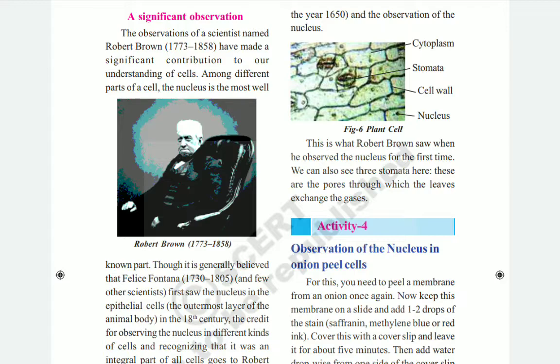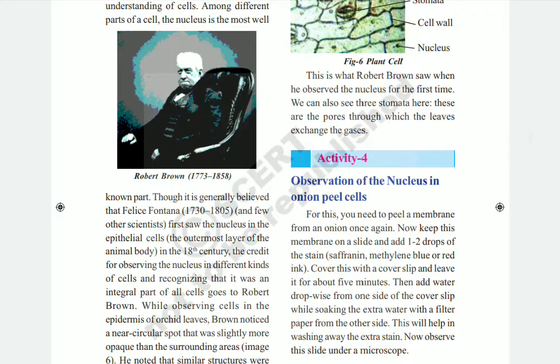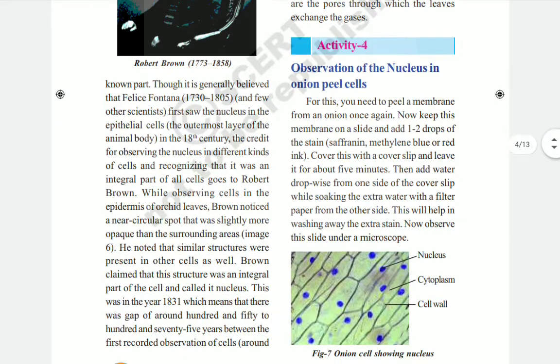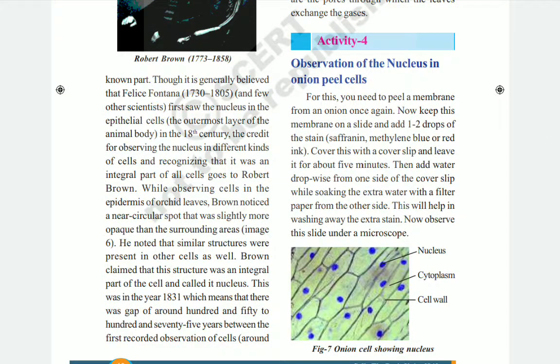He is the person who saw the nucleus in cells in the 18th century. The credit for observing the nucleus in different kinds of cells and recognizing that it was an integral part of all cells goes to Robert Brown. So Robert Brown was the first scientist who discovered the nucleus in the cells of living organisms. He noted that similar structures were present in other cells as well. Brown claimed that this structure was an integral part of the cell, and it is called the nucleus.